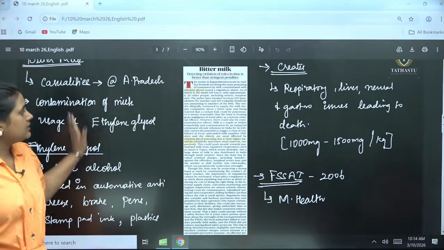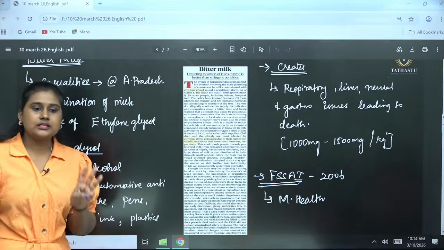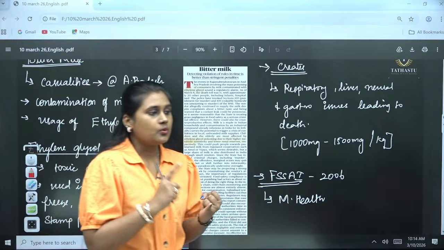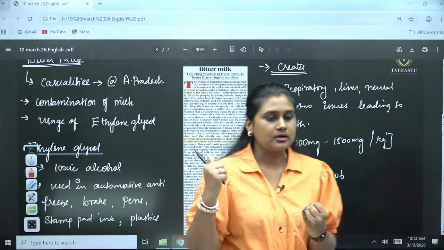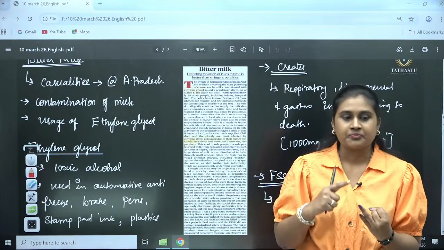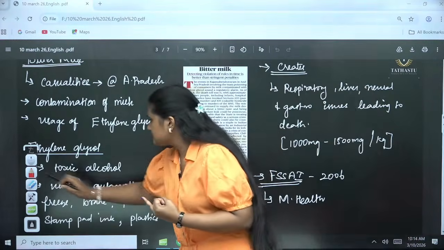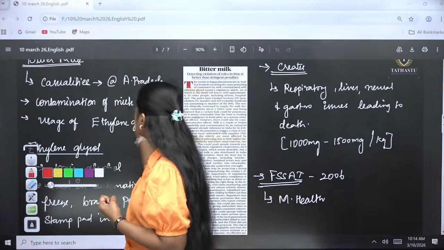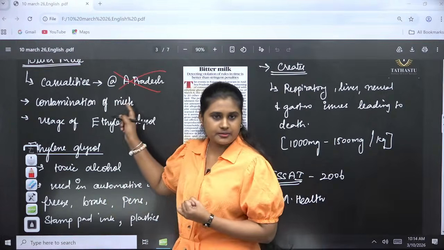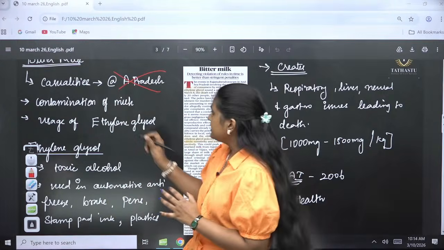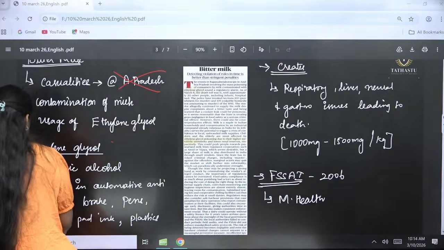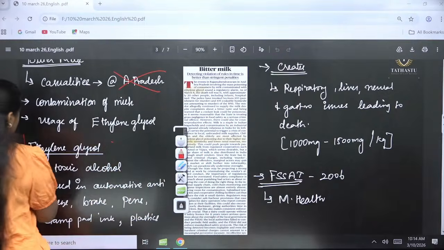Okay, but from the UPSC perspective there are three things important for us. One is what is the component that has caused these casualties. First thing, you can forget this place and everything. Place is not important here. Okay, this is just for your information. We need the exact component that caused this.